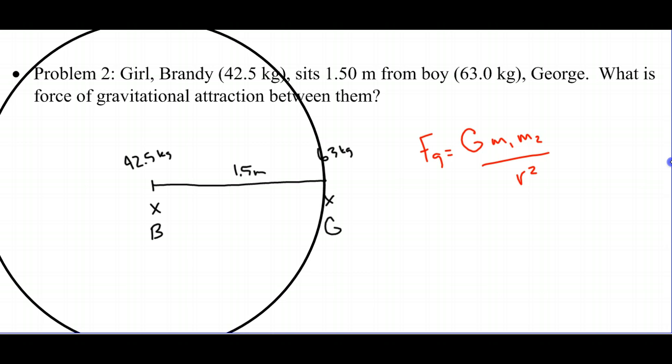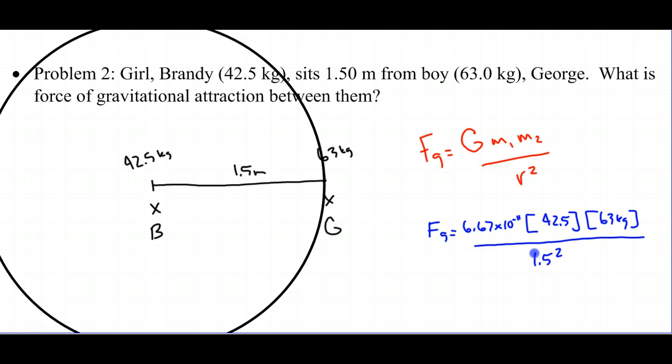And now George is at the outside of the circle, so our radius is 1.5 meters, because that's the radius of the circle. So Fg is going to be equal to 6.67 times 10 to the negative 11th times the first mass, 42.5 kilograms, times the second mass, 63 kilograms, divided by the distance between them squared, so divided by 1.5 squared.